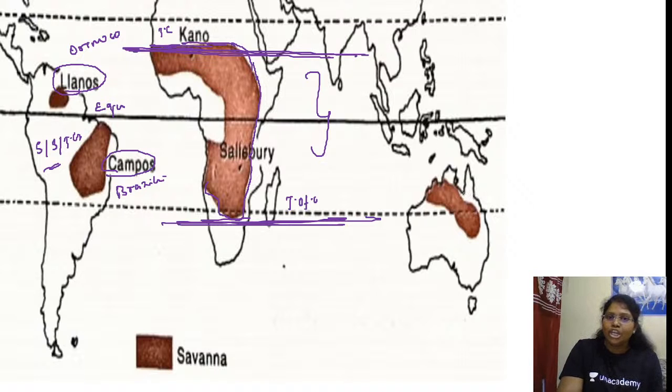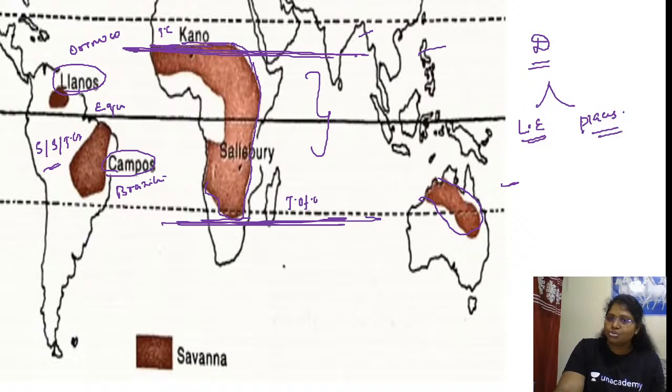Then here in Australia, this belt from west to east, north of Tropic of Capricorn. So these are the savanna grasslands. Distribution of savanna grasslands, the places. Did we complete the distribution? Distribution we'll be discussing under two heads: latitudinal extent, and the places which experience this savanna, Sudan or tropical grassland climate. Is this clear?